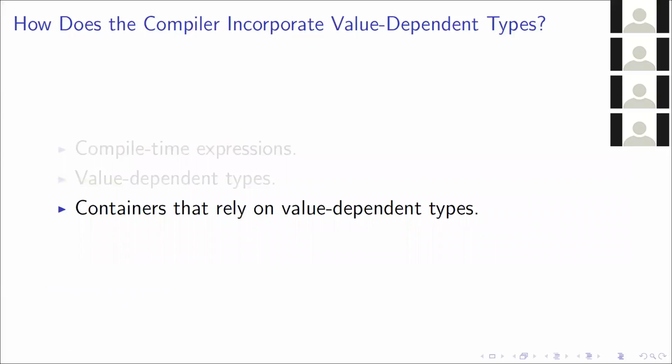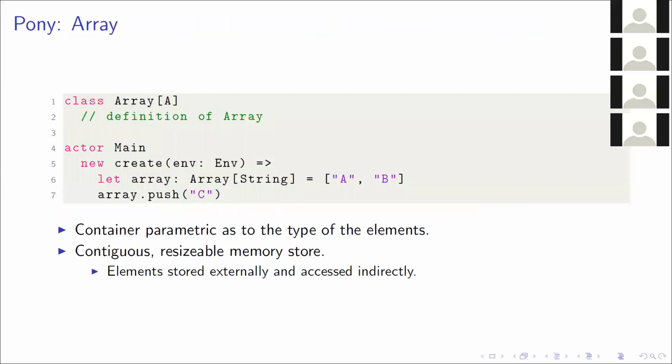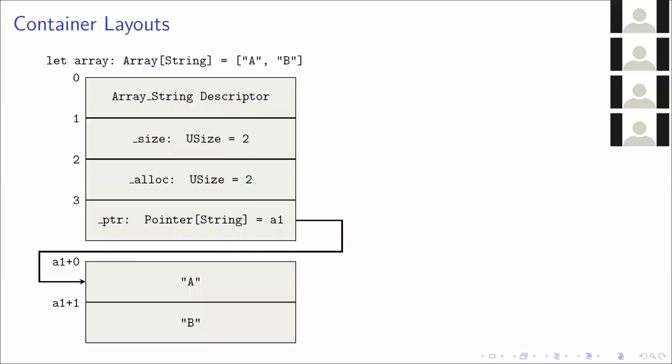So that's compile-time expressions and value-dependent types covered. Now we'll go on to describe some of the containers that I built which rely on value-dependent types. We'll come back to this array class, and here array is a contiguous resizable memory store, and all the elements for an array are stored externally and accessed indirectly. It's resizable in the way that at line 6 we can define an array which has 2 elements, and then we can push a third element, and this causes the array to grow. This also means that the elements have to be stored indirectly so that we can change the size of the memory. This gives us a layout that looks something like this.